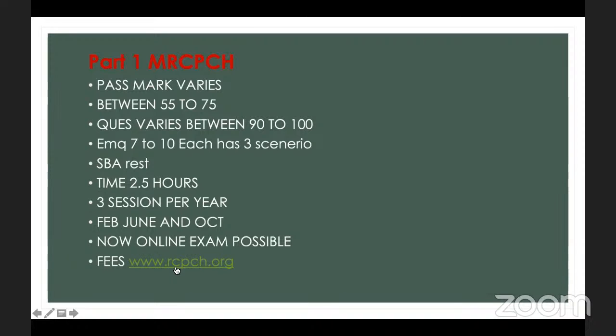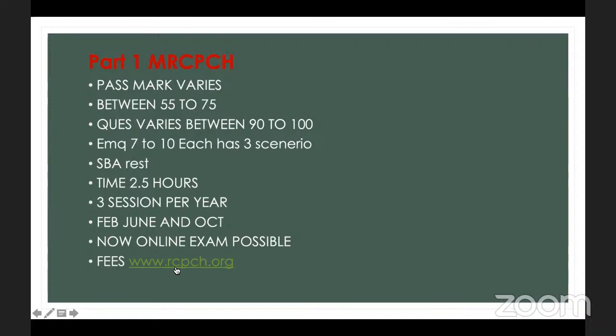And single best answers are the rest of the questions. So around 21 to 30 questions will be EMQ, and the rest, suppose the remaining 70 questions, will be single best answer. And in single best answer there will be one correct answer for each question.